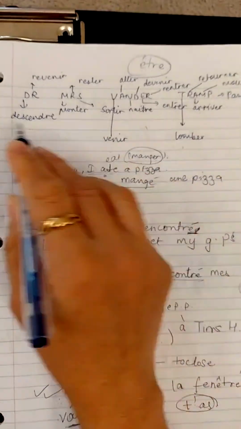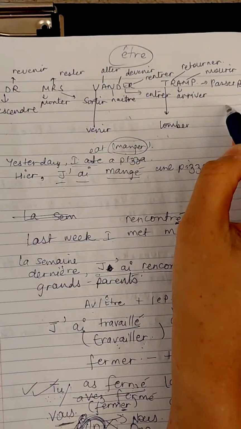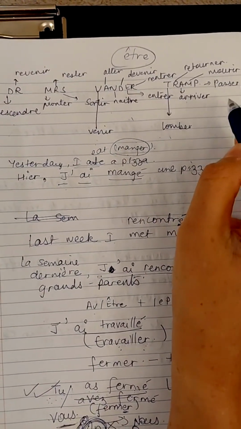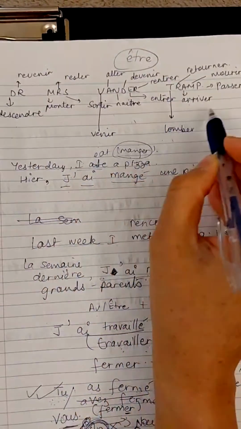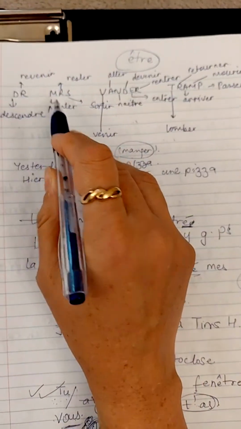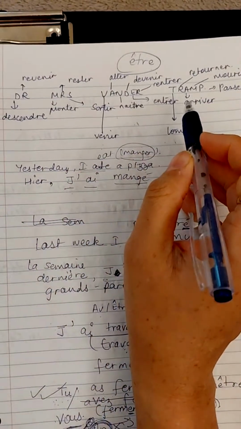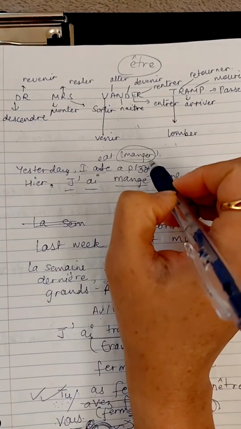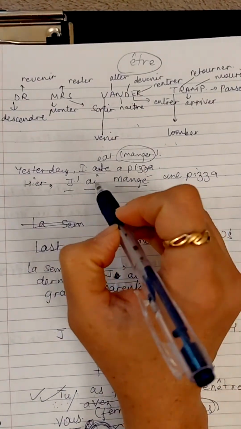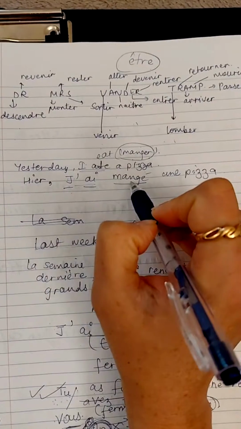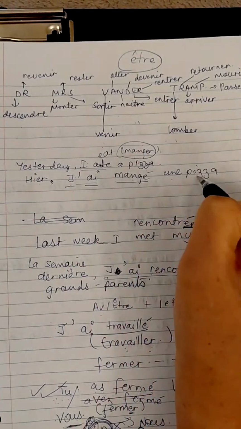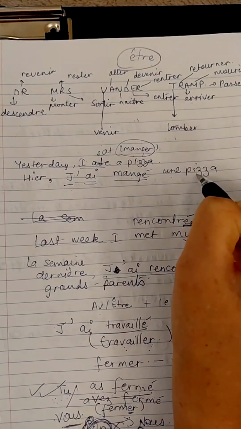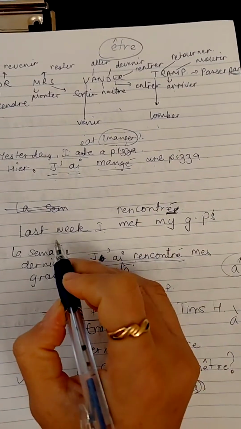Now manger, does it come in the group Dr. Mrs. Vandertramp? No. Manger we don't have over here. We have just one M which stands for monter and which is not for manger, right? So we conjugate manger with avoir verb. So we write j'ai mangé, the past participle form, une pizza, right? J'ai mangé une pizza.